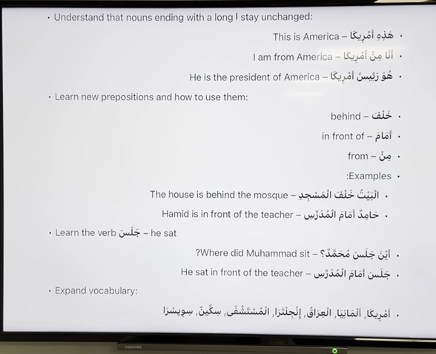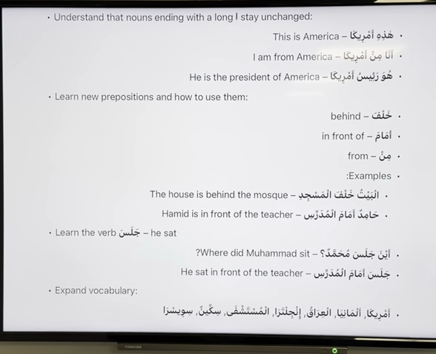Can we do analysis of this sentence? If it's a verbal sentence, what are the two things we are looking for? The verb, yeah. Fi'lun and fa'ilun. Fi'lun is the action, and fa'ilun is the doer of the action.